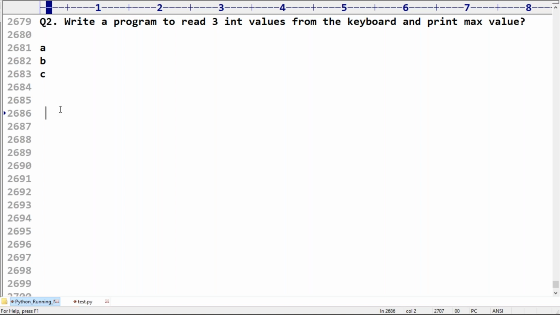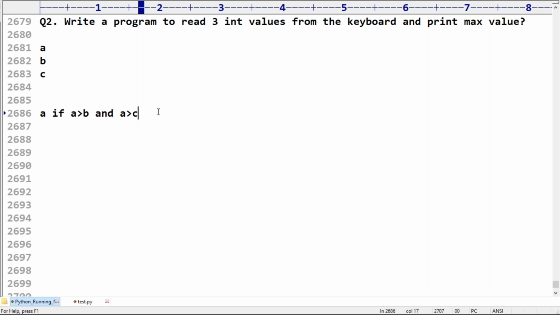So now observe very carefully. If A greater than B and A greater than C, that is, A value greater than B and A value greater than C, then which is the max value? If this condition is satisfied, which is the max value? Anyone, can you please tell? A is the max.